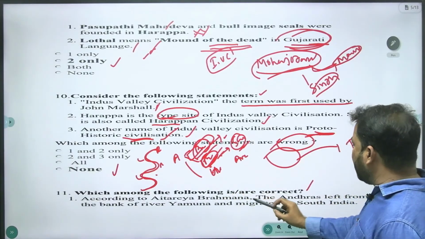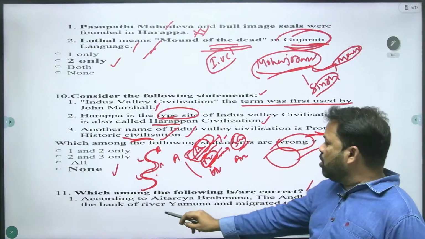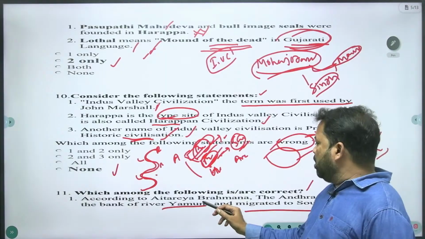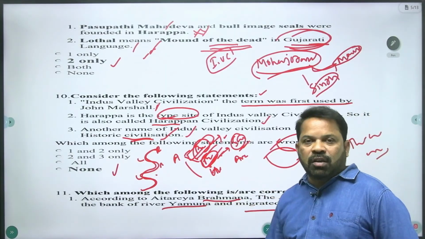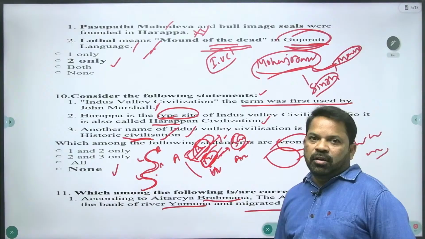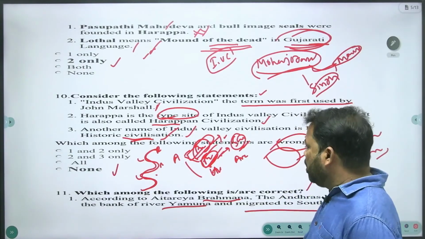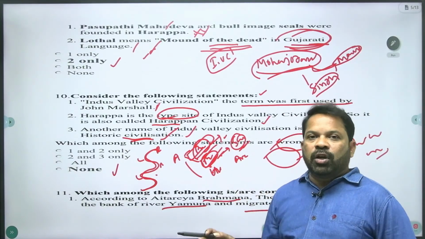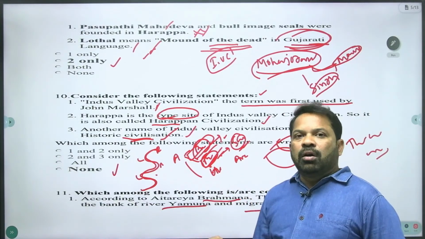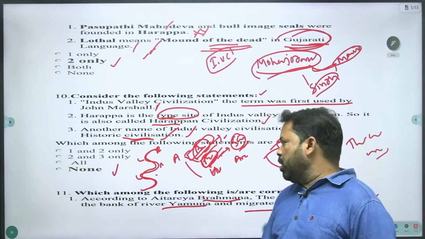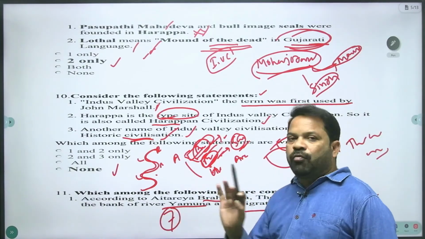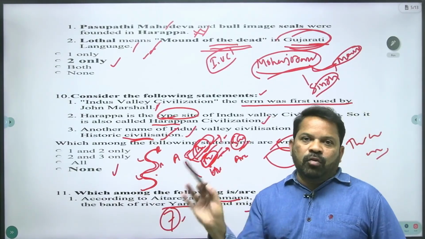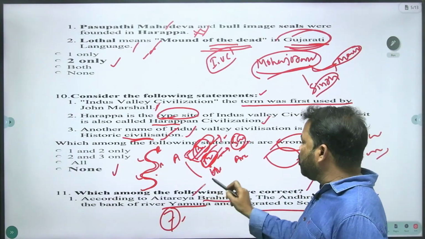Which among the following is correct? According to Aitareya Brahmana, the Andhras left from the bank of river Yamuna and migrated to South India. We have 7 Brahmanas corresponding to the 4 Vedas: Rigveda, Yajurveda, Samaveda, Atharvaveda.